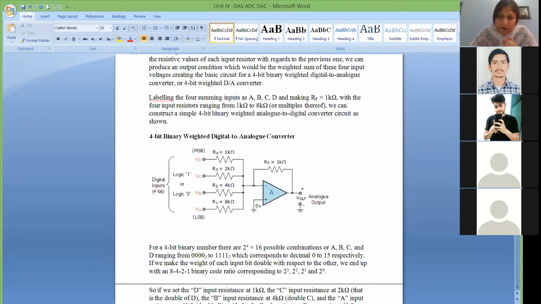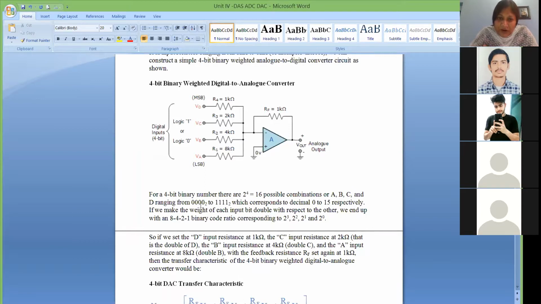Now we know the inverting amplifier, and we know the concept of summing amplifier. The same concept is applied in this particular case, but here we talk about digital data. So digital data means if it is logic 1, then it will be 5 volt or 10 volt, because we were talking about 10 volt data. And if it is logic 0, then it will be 0 volt.